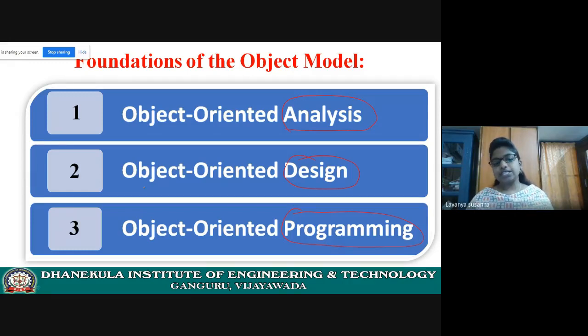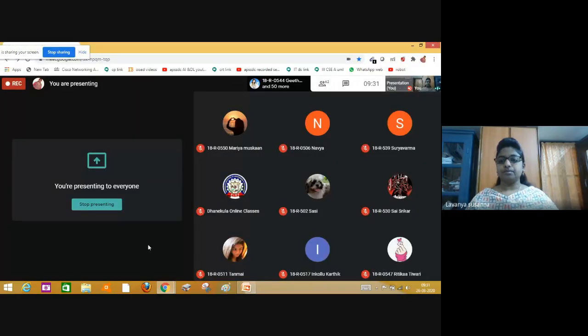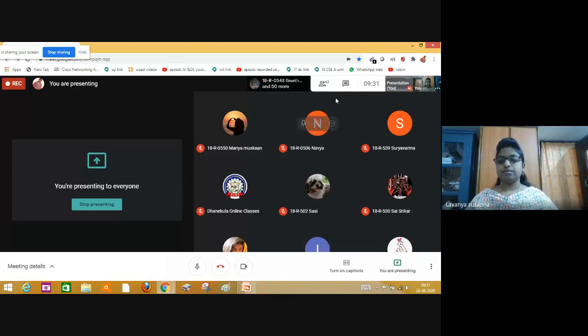Here is my question. Already we have discussed analysis, design, all those things. In the analysis phase, what are we going to do? Roll number 30, Sai Srikar, roll number 30.